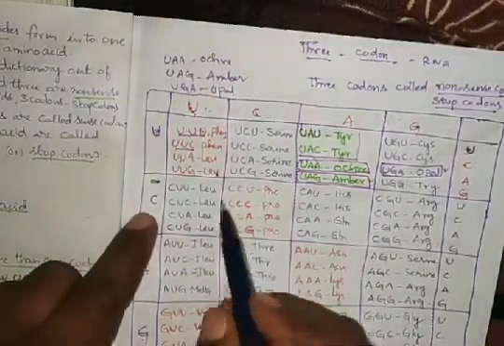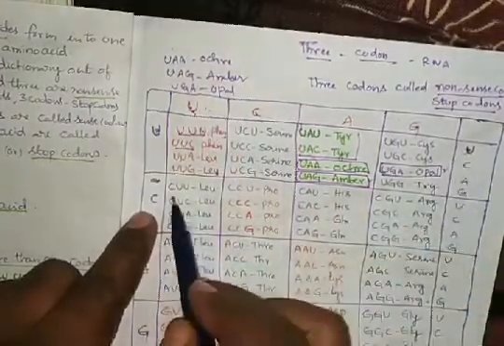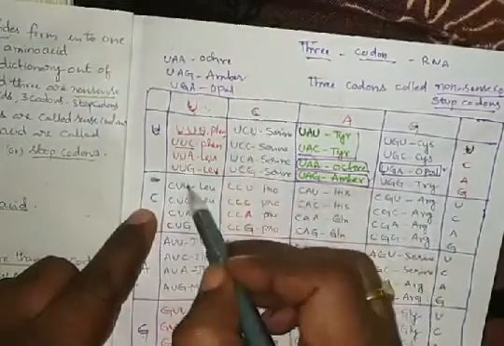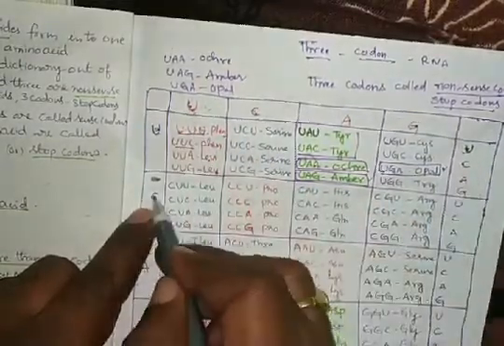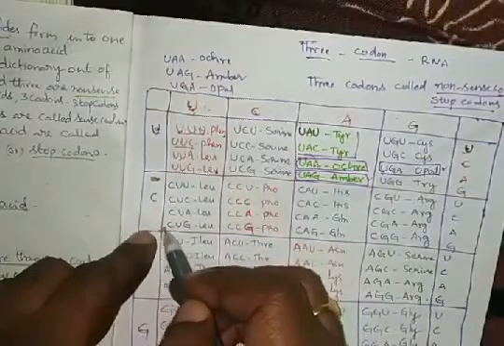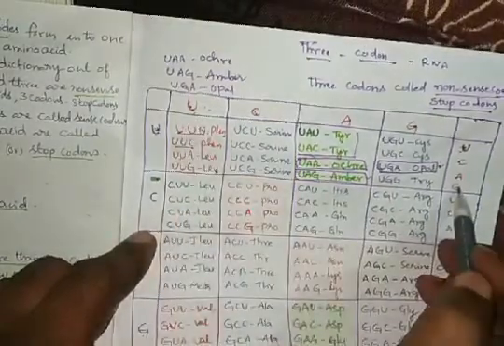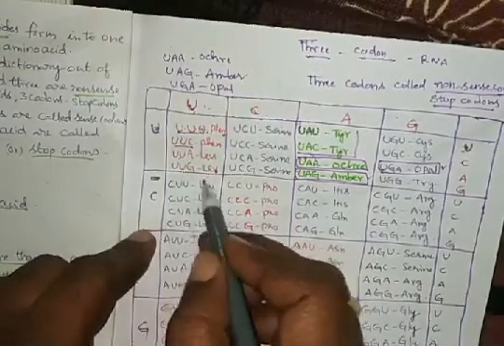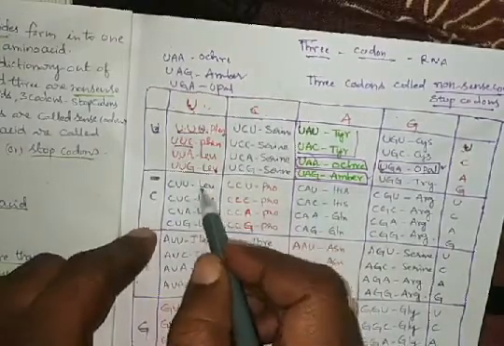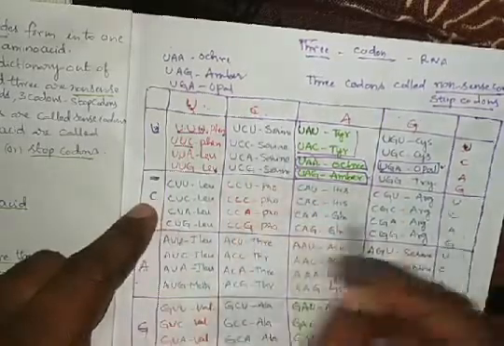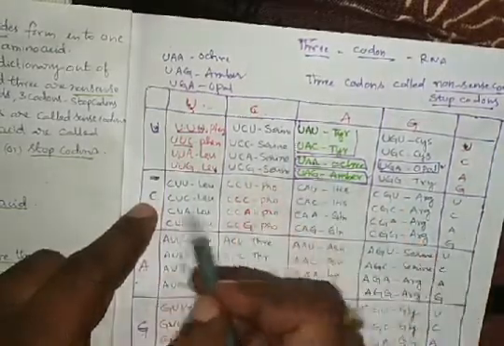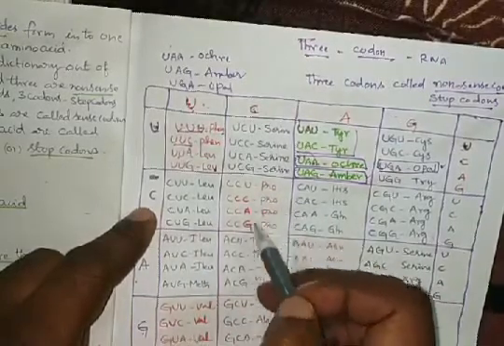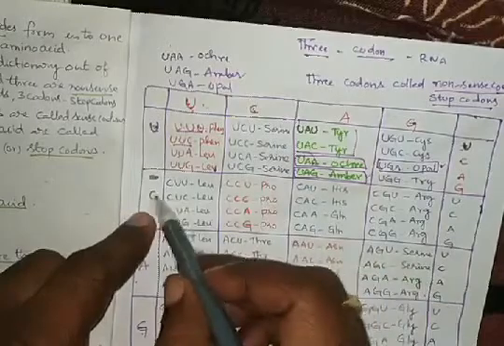Like this, CUU, CUC, CUA, CUG all code leucine. In the same way, CCU, CCC, CCA, CCG code proline.